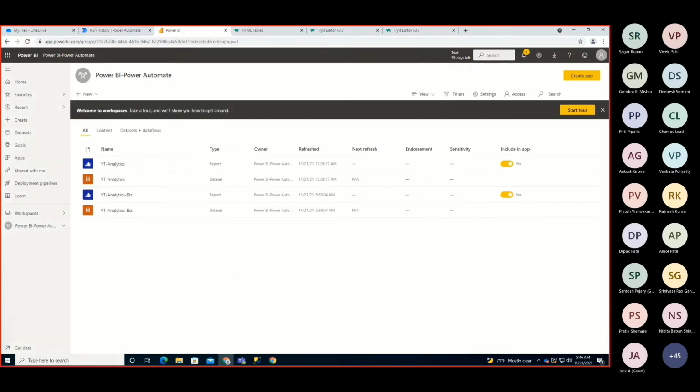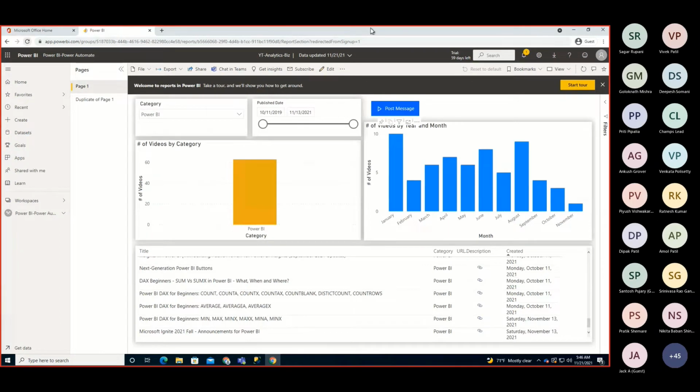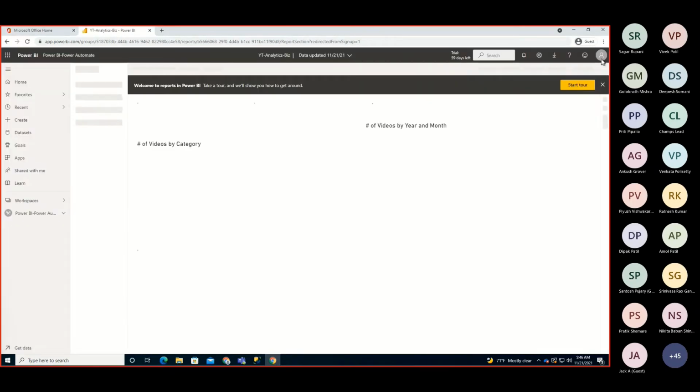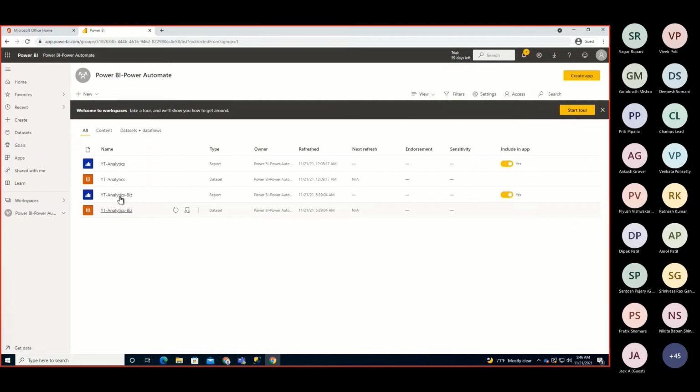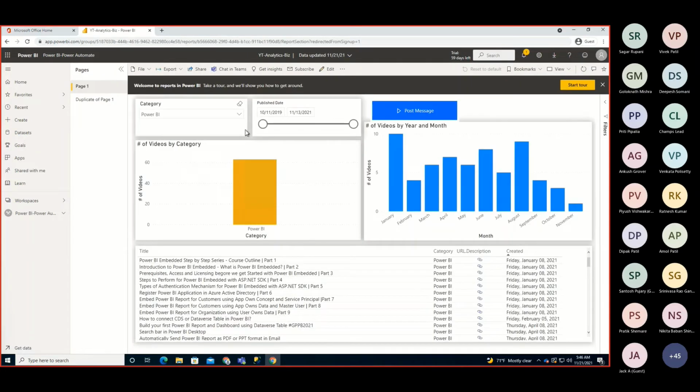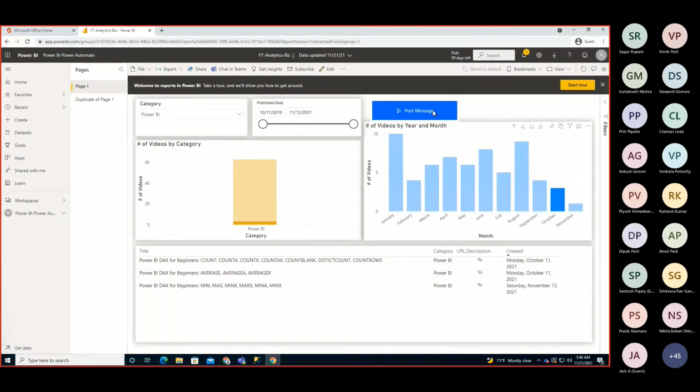So let's check that. So here I opened the same report with the other guest user, whose name is Power Platform Dev. Now I'm opening the workspace and opening the report over here, same report, and let's see the button. And now let me just filter out my data, and let me just click on post message, and let's see what happens. So you can see it is showing us the message unsuccessful. Why? The reason is that the flow doesn't have permission for this particular user to run the automation.